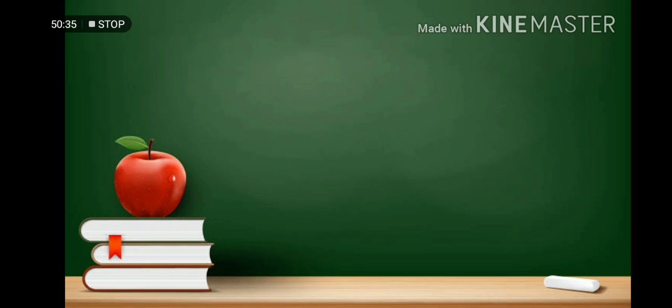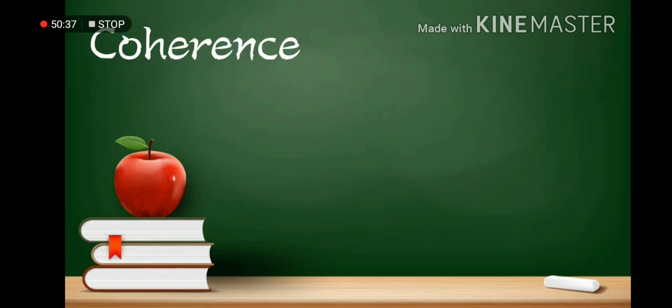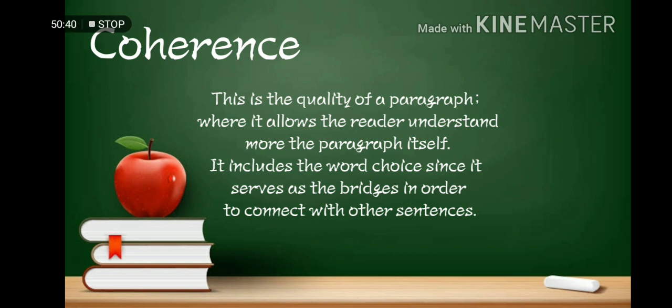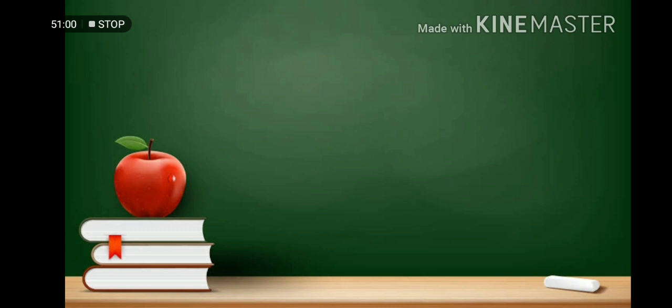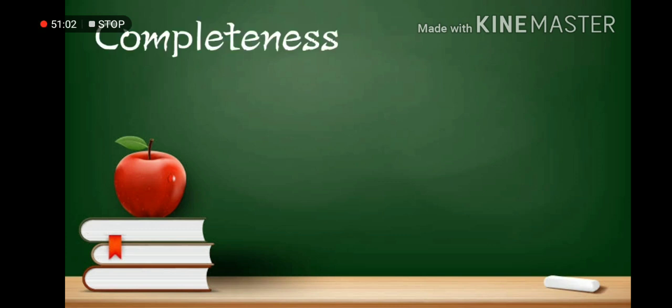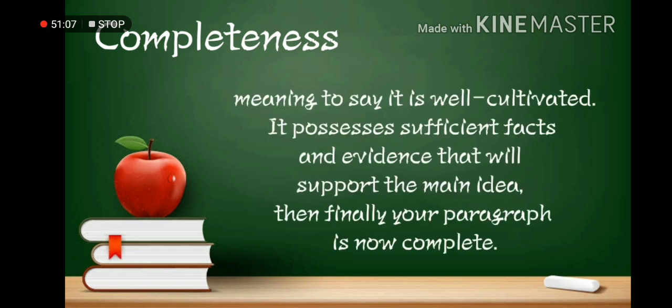Third element is coherence. This is the quality of a paragraph where it allows the readers to understand the paragraph itself more. It includes the word choice since it serves as the bridges in order to connect with other sentences. Fourth element is completeness. If this element is present in your paragraph, meaning to say it is well cultivated.